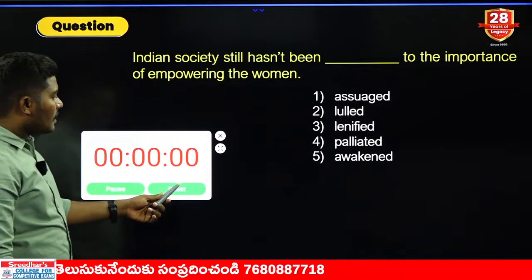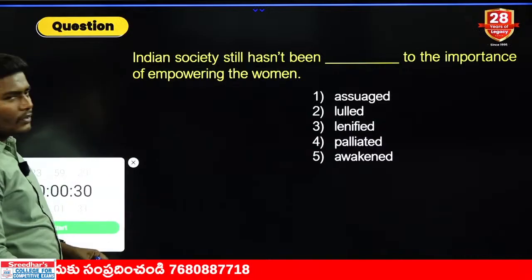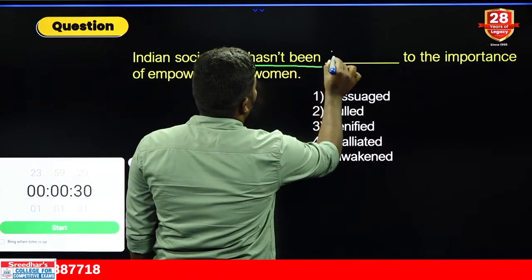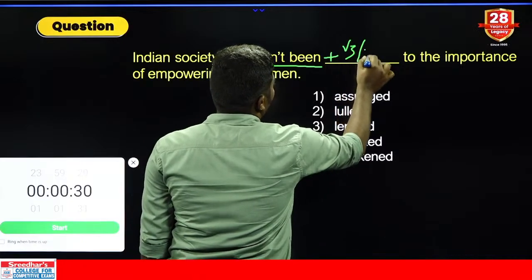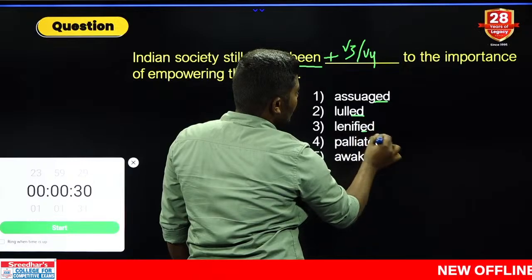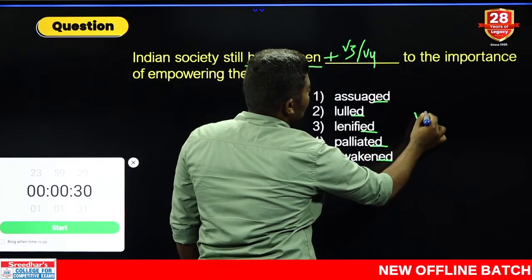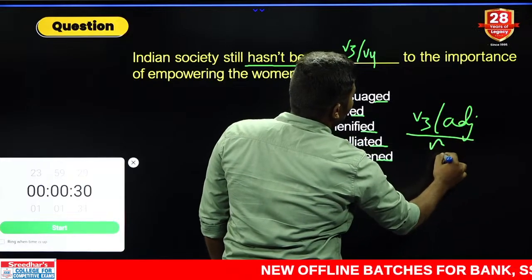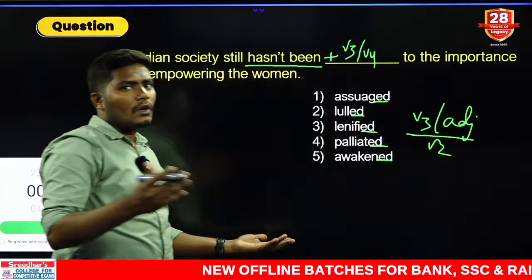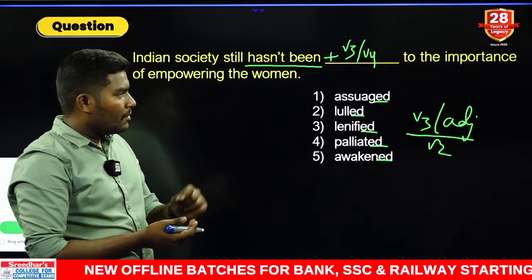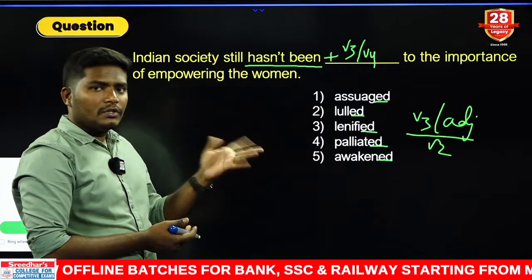Another simple one, another odd one out. Let us check how many of you can do this. Look at this. The words can be used with V3 or V4. And as you can see, all the words are ED, ED, ED, ED, ED. These can be either V3s or adjectives also. They can also be V2s, no problem. They can be V2, V3 and also adjective. Just before I told you this point, ED, EN combinations can be both V2, V3 and also adjective.